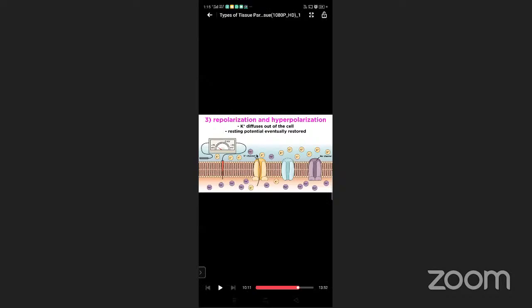Hyperpolarization, repolarization, hyperpolarization. So what is that? We had discussed minus 70 on average, that is the resting potential. Before that, it goes down to minus 90 millivolt. So here minus 90 millivolt is what? Hyperpolarization. Then that one comes to what? Minus 70 millivolt. So this is the resting potential.